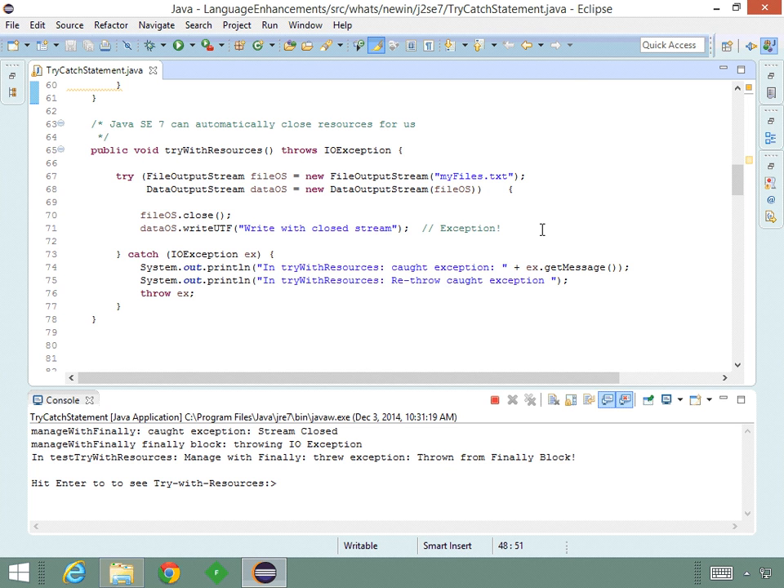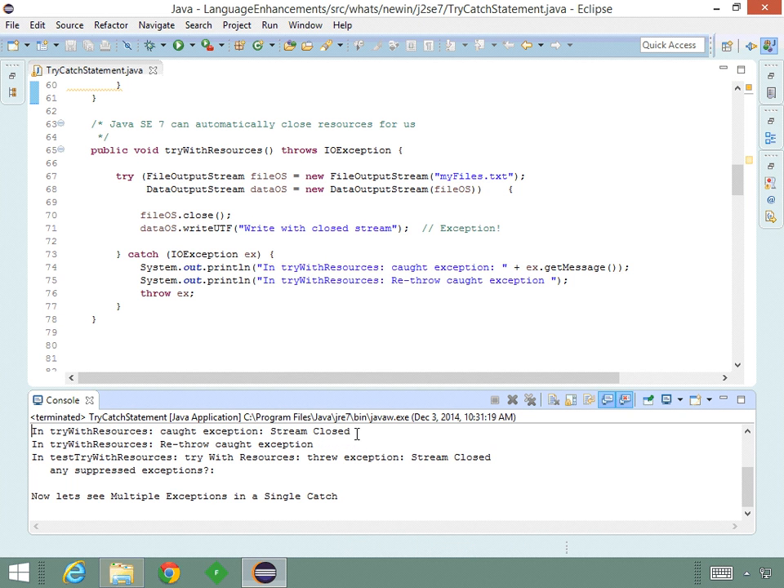Now, what if the try with resources close that's done under the covers also throws an exception? Well, I can't make that close fail, but let's run this anyway. Okay, we closed our stream, we caught the exception, and we rethrew it. And up in our try with resources, we caught the stream closed.